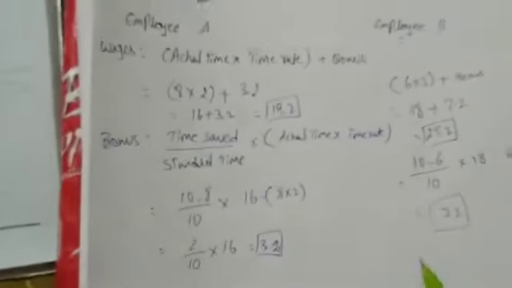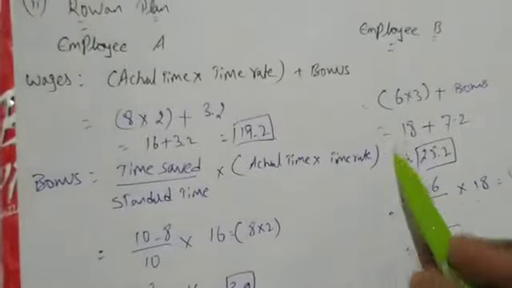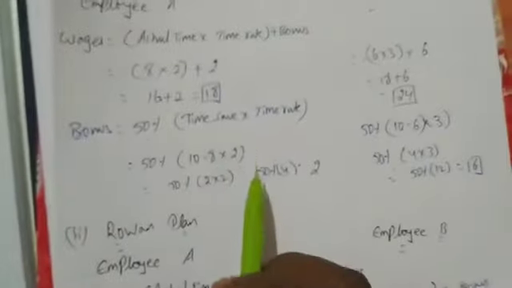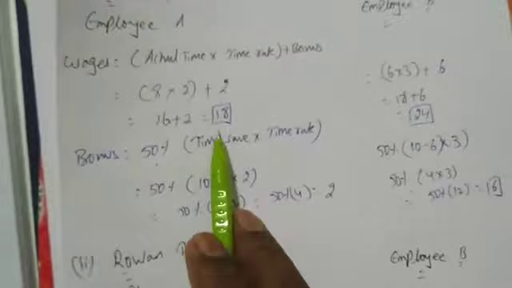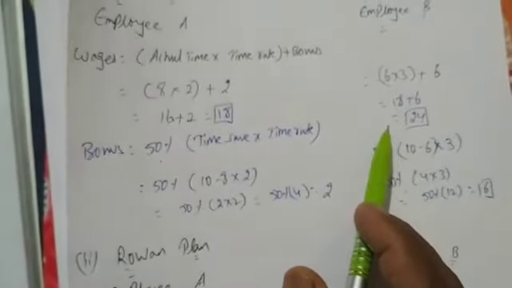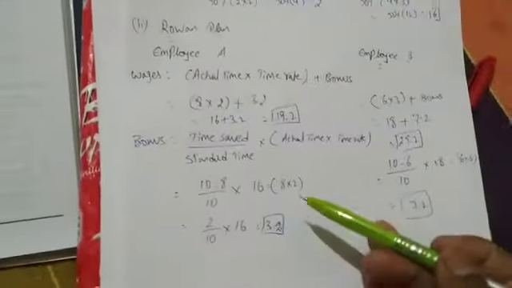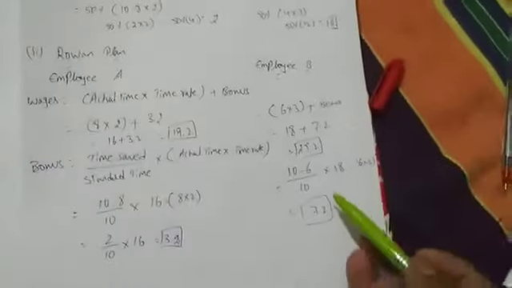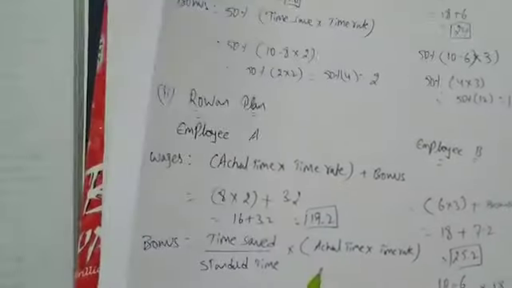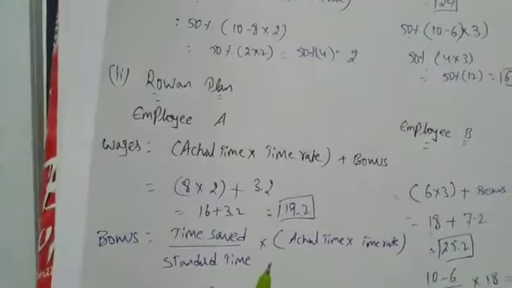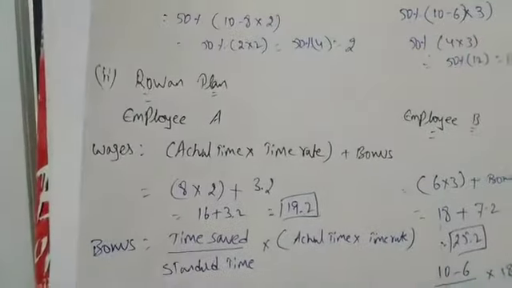Employee A is how much under row 1? 19.2, and employee B is how much? 25.2. Under Halsey plan, employee A is 18, and employee B is 24. See both the plans, Halsey and row 1, which is beneficial to the employee? Halsey is giving 18 and row 1 is giving 19.2. Halsey is giving employee B 24 and row 1 is giving 25.2. So row 1 is good from the employee's, the worker's, point of view.